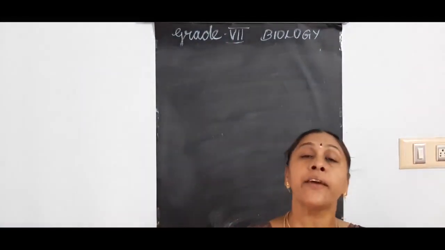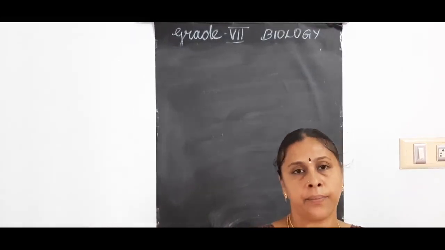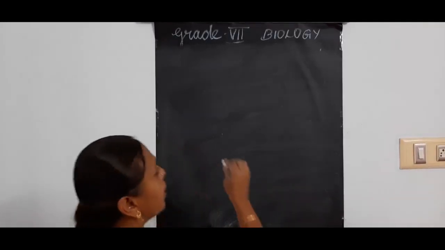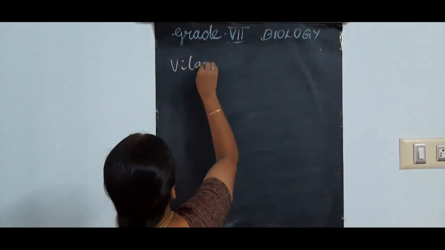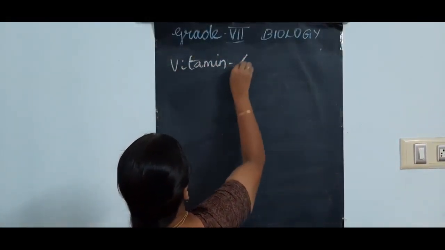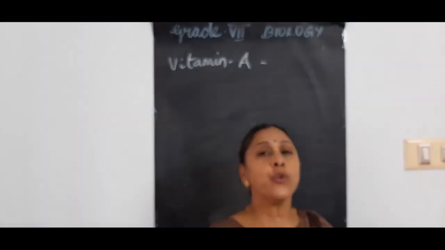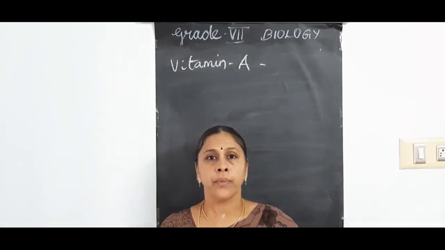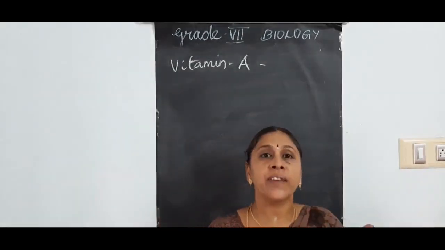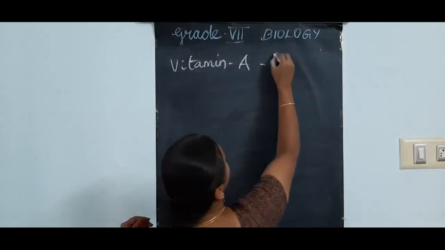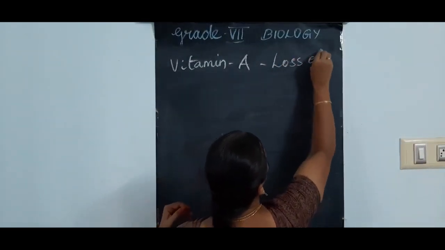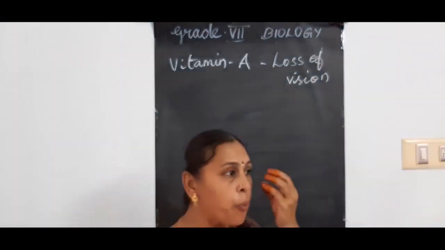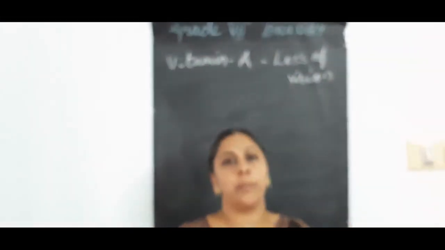What are those deficiency diseases? Let us see one by one. Now, vitamin A. If you don't have the right amount of vitamin A in your body, you will not have proper vision. Loss of vision. That means you will not have proper sight. You will have some eye problem.